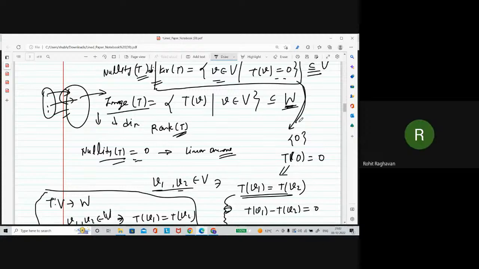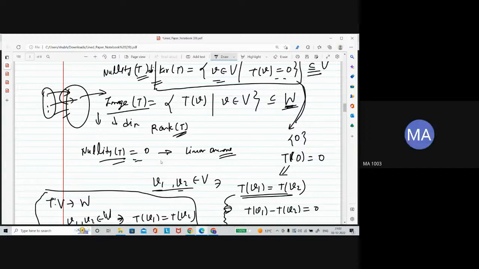Sir, I think rank of transformation is not itself a good term. Here we refer to the transformation as the matrix, whatever matrix we make out of those bases, and then we find the rank of that matrix. No, actually the proper definition of the rank of a linear transformation is what I just said: the dimension of the image space. So we have to find it using that matrix only? Yeah, we will see.